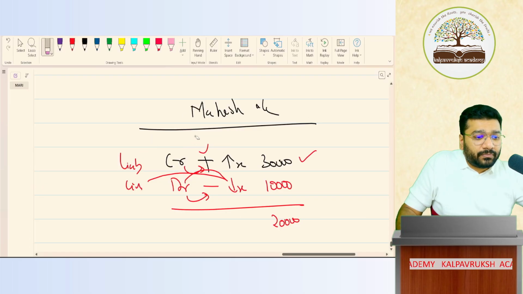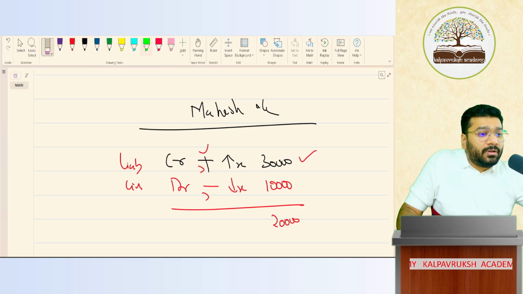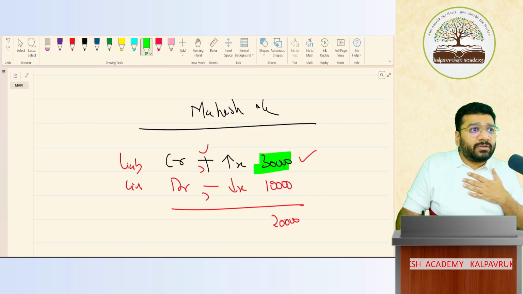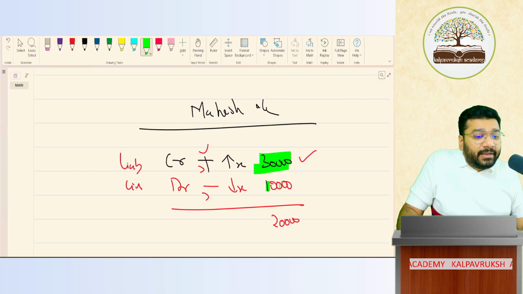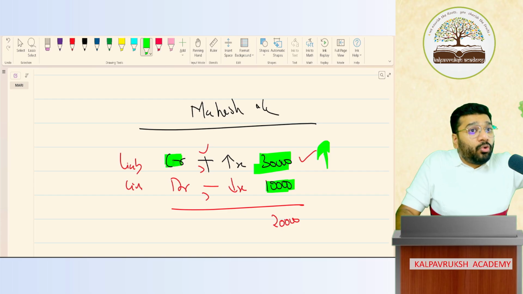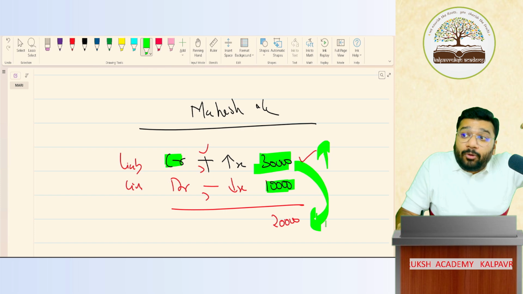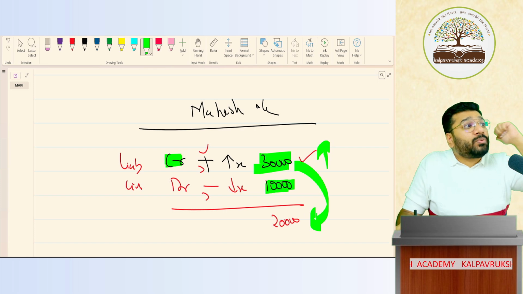Again, I'm telling you. We purchase goods worth 30,000 from Mahesh. So how much are we supposed to pay? 30 we are supposed to pay. So our liability is 30,000. Out of that, how much is paid? 10 is paid. So when the liability increases, credit; now I've paid 10,000. Now my liability should decrease to 20. So decrease by how much? 10,000.